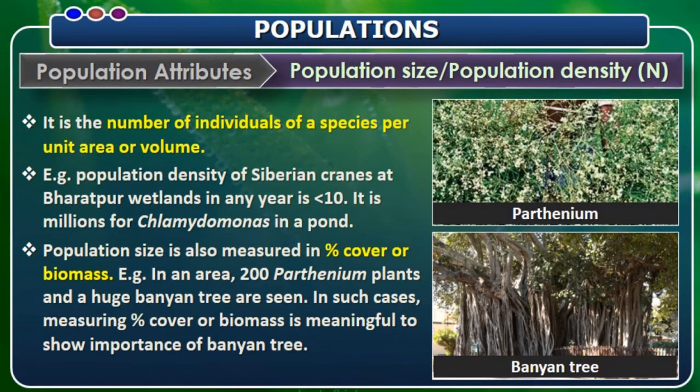Okay, coming to population size and population density. Here we are trying to compare two species: one is Parthenium, another one is Banyan tree. So here it is the number of individuals of a species per unit area or volume. So, number of individuals of a species per unit area.